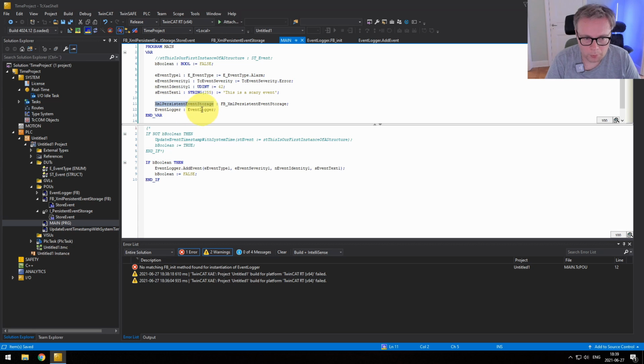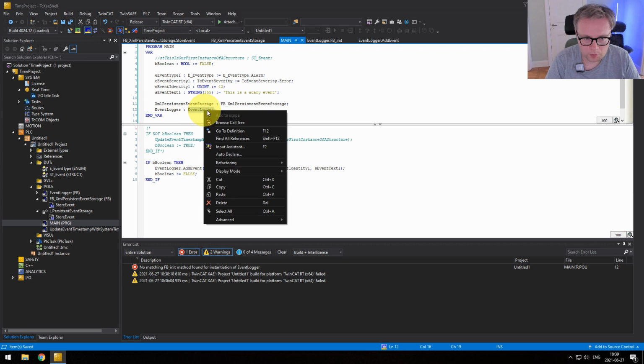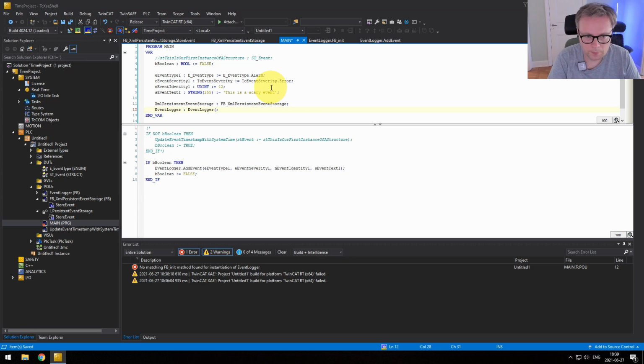And now we can provide a reference to this one. So we can do it like this, and this is how you do it, by the way, how you provide parameters to the constructor.